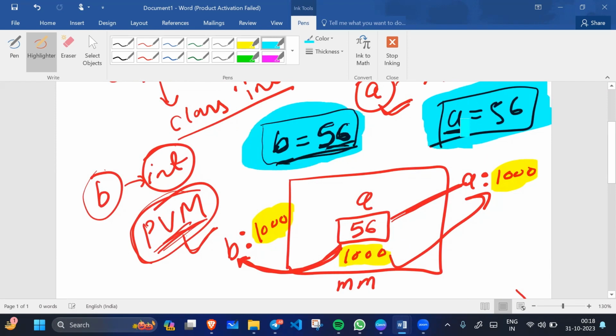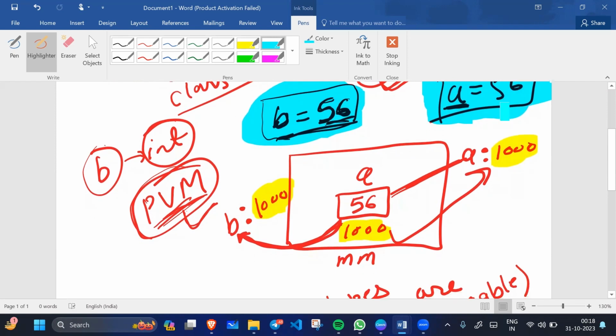Scalar data types mean immutable. So what they are doing, they are sharing the same memory space. So b is pointing to the 1000 memory location, and a is also pointing to the 1000 memory location.